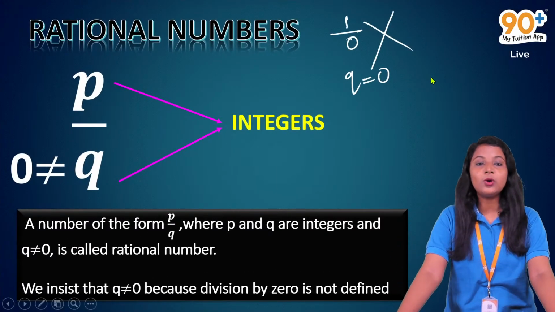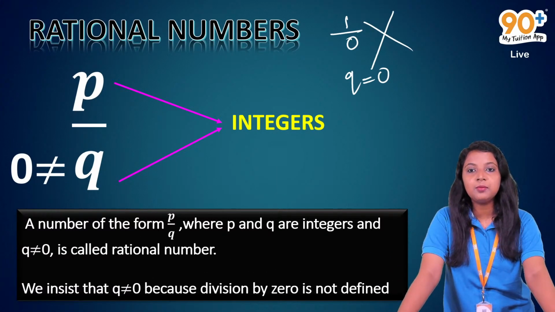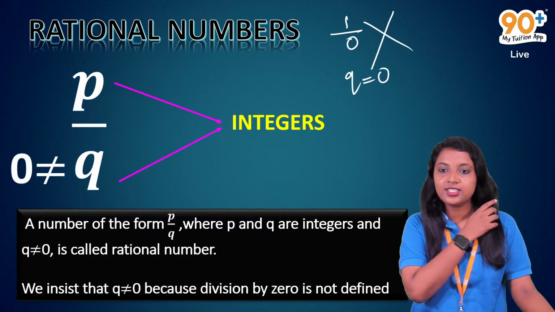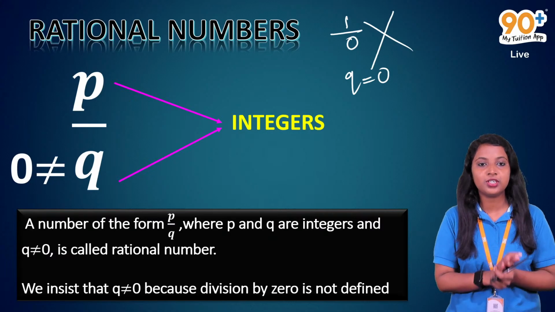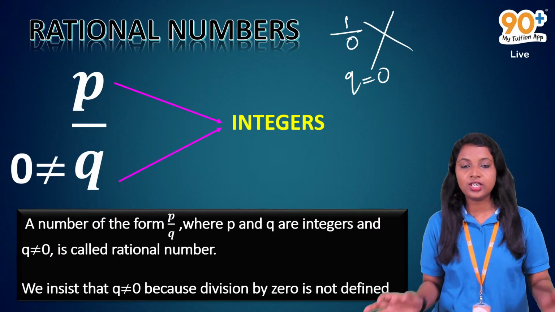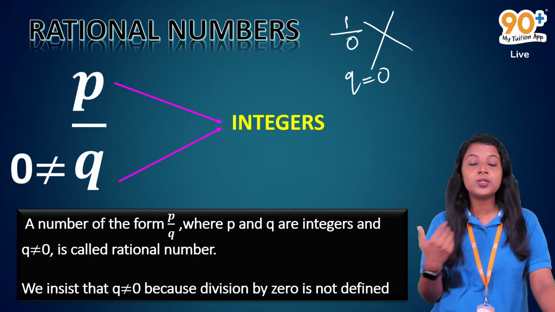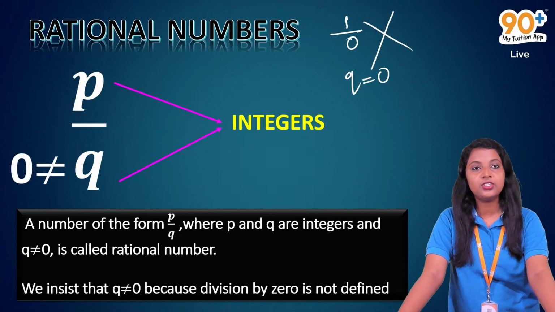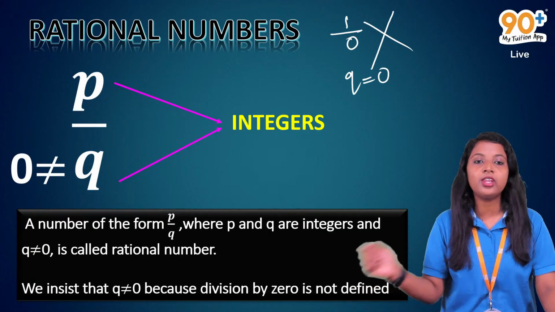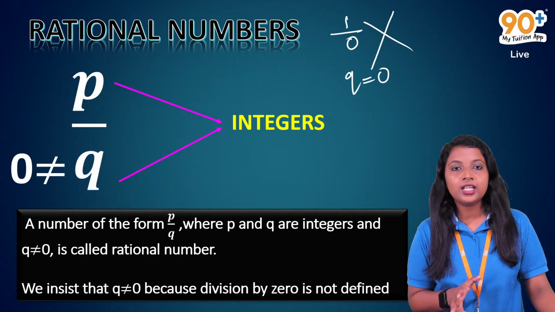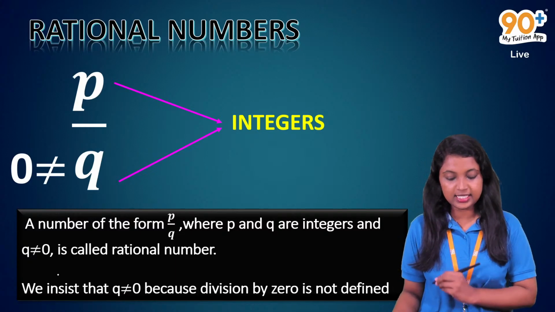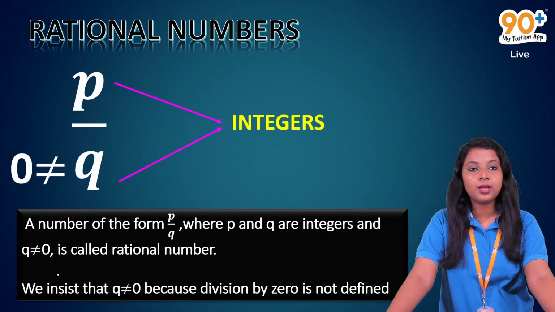So rational numbers are any numbers of the form P by Q, where P and Q are integers and Q not equal to 0. We insist that this Q is not equal to 0 because division by 0 is not defined. So this Q cannot be equal to 0, but this P can be equal to 0. That is the definition of a rational number.